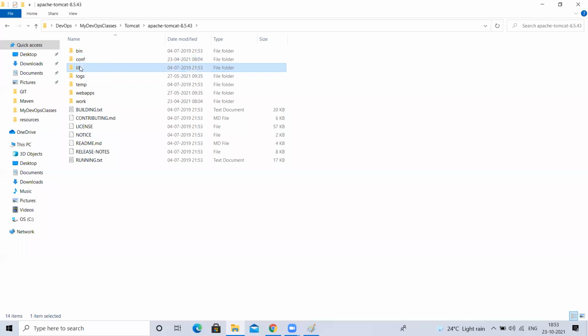Next, the libraries, meaning the internal libraries which are related to Tomcat, will be present here. Next, one more thing, logs. What do you mean by logs? It keeps login timings and what commands have been executed. Those types of entries.